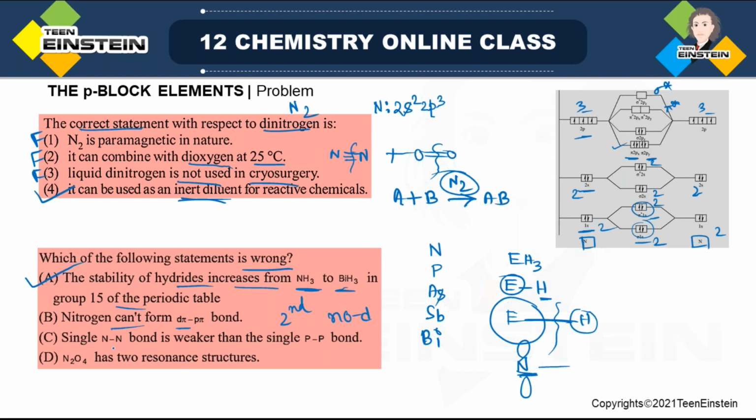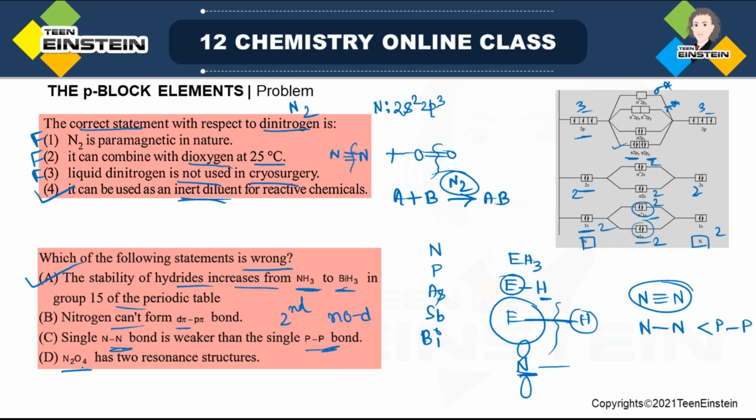Then the third statement, single NN bond is weaker than single PP bond. If you consider the triple bond, obviously it is very strong. But when you are considering single bond, then obviously NN is weaker than PP bond. So PP bond is basically stronger. This statement is also correct.